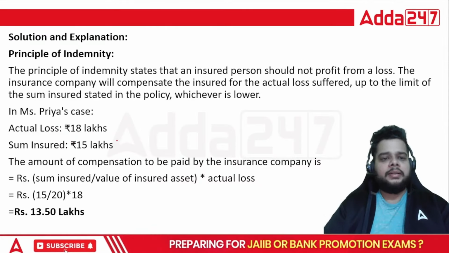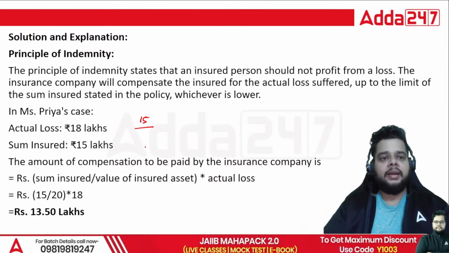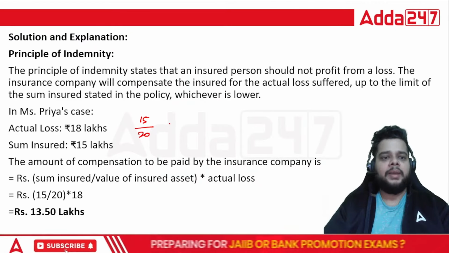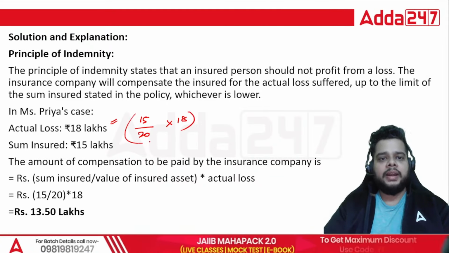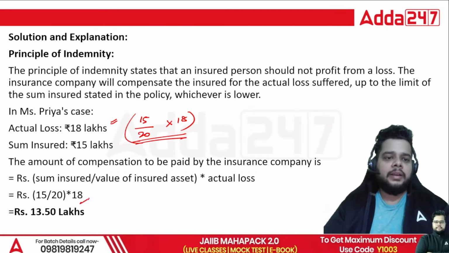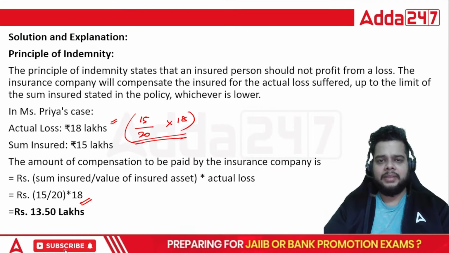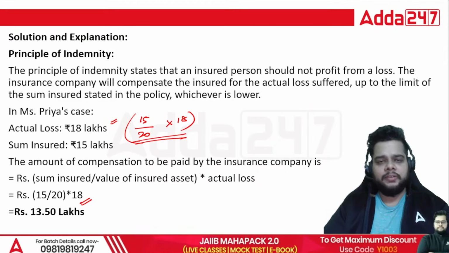Simply stated, the sum insured, that is 15 lakh, will be divided by the overall value of the insured asset, which was 20 lakh, multiply it by the actual loss, which is 18 lakh, and you will get the answer as 13.50 lakh. Very simple questions are asked in the IIFS examination. If you know the formula, if you know how to apply it, questions are very simple.